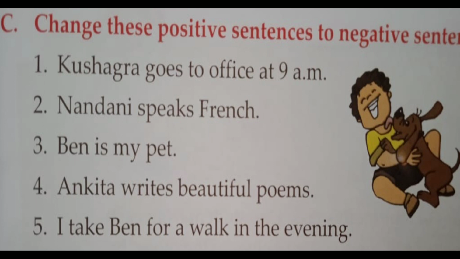If we want to make this sentence in a negative form, we remove es from goes and just write go after does not. So what will be the answer of it? Kushagra does not go to office at 9 a.m. This is the way we write negative sentences in a simple present tense.